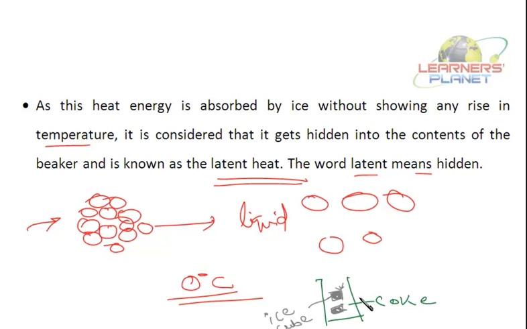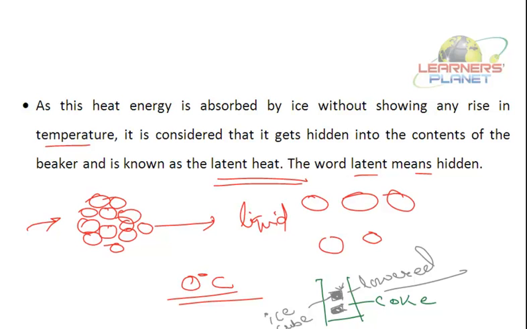The warmer the coke, the faster the ice will melt. And when the ice melts, it takes up energy from the coke only, and so the temperature is further lowered. The temperature of the coke will get lowered. So when ice melts, it takes up energy from the surroundings, thus decreasing the temperature of the surroundings.